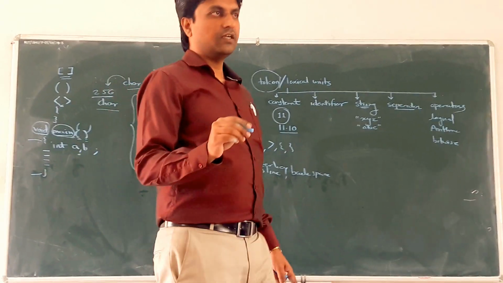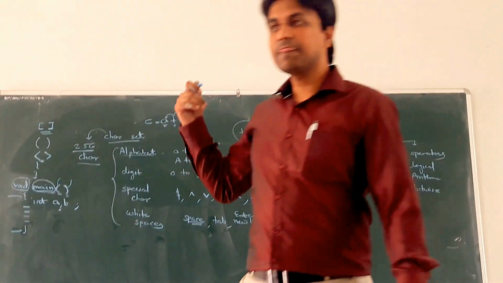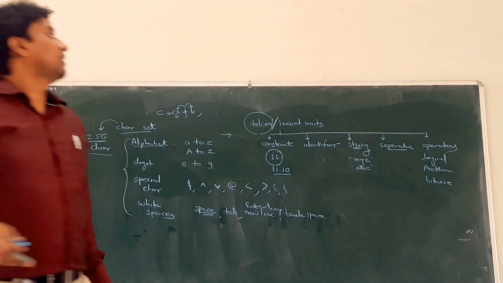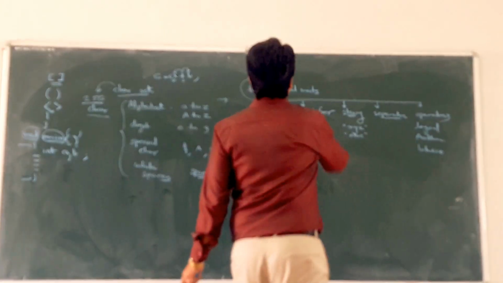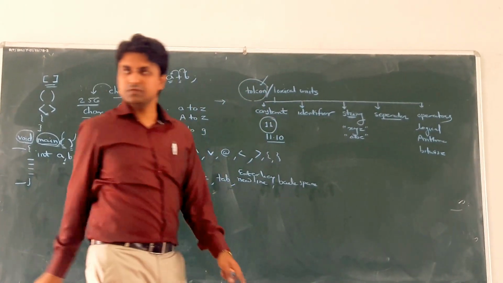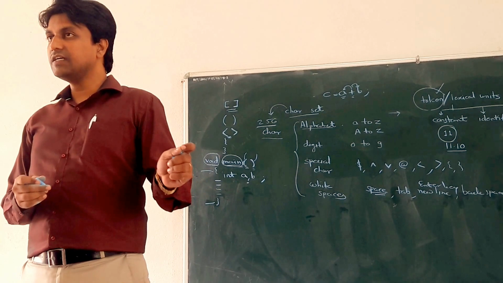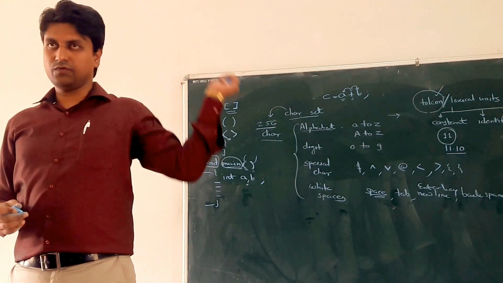So an operator performs an operation on the operands. Clear? Different types of operators are there, and all these are nothing but your tokens, and tokens are nothing but words in natural language. So use the word token in formal languages.